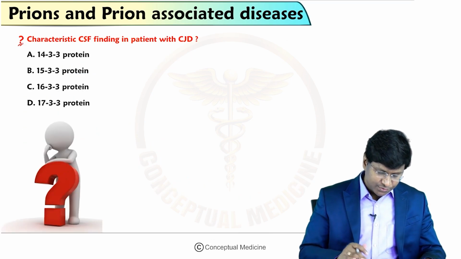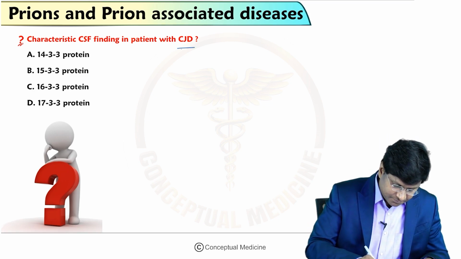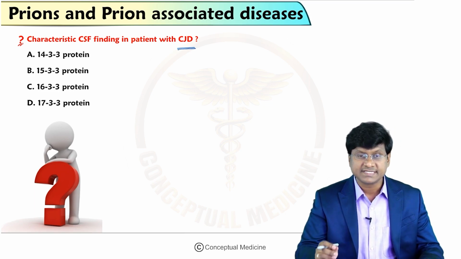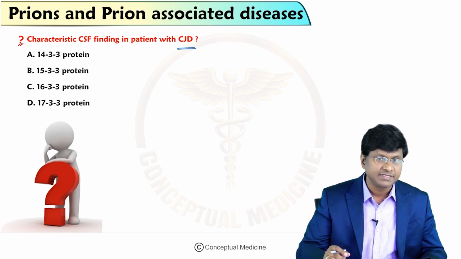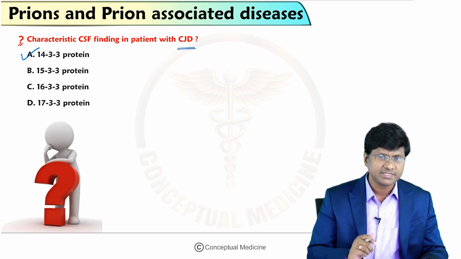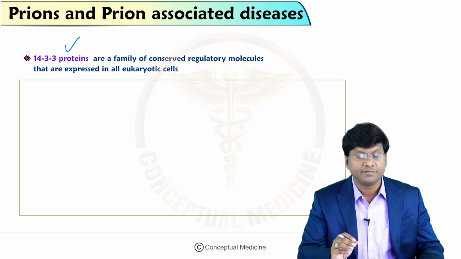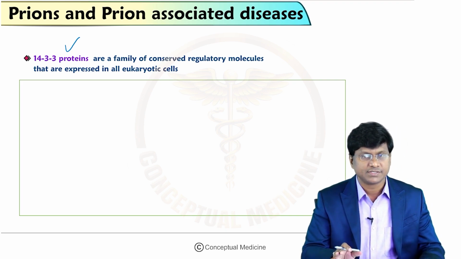Now, you need to know what will be the CSF findings in patients with Creutzfeldt-Jakob disease. The CSF finding you will have is the 14-3-3 protein. What does that mean? 14-3-3 proteins are a family of conserved regulatory molecules that are expressed in all eukaryotic cells, right?